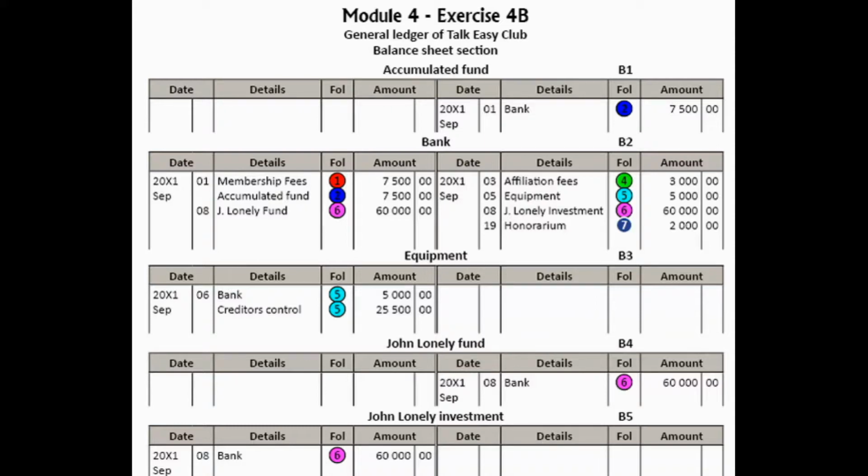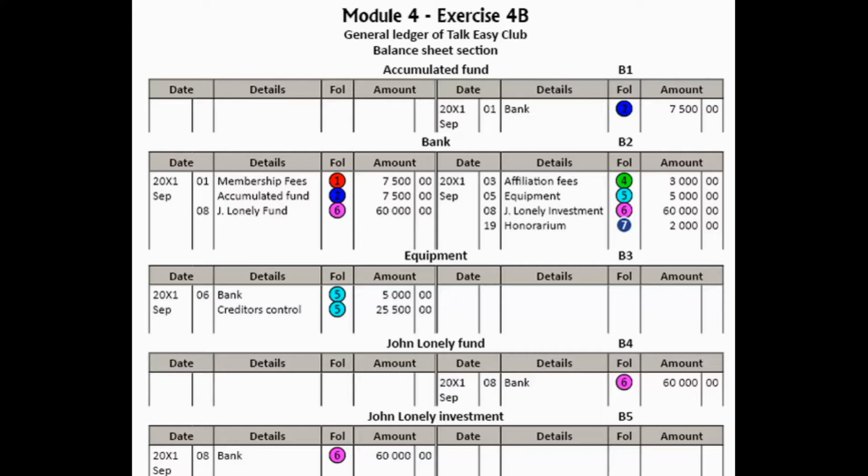Okay, so now we get to the transaction on the 8th. The club received 60,000 from the estate of John Lonely. The estate stipulated that the legacy had to be invested. Half of the interest of the investment had to be reinvested in the fund, while the other half had to be used for refreshments.